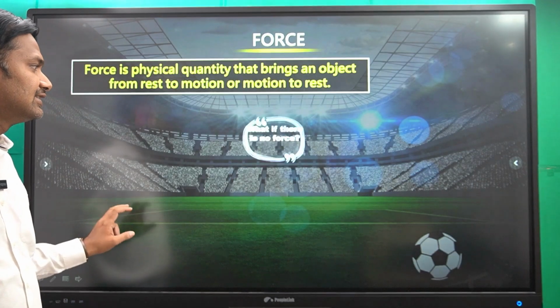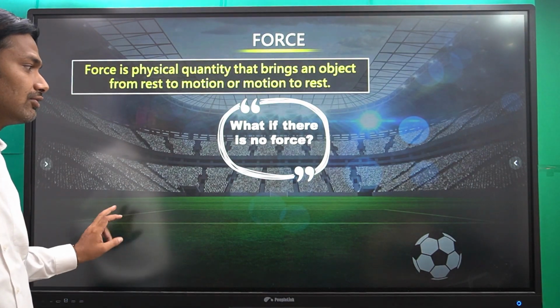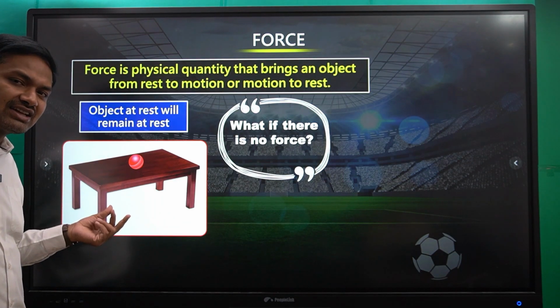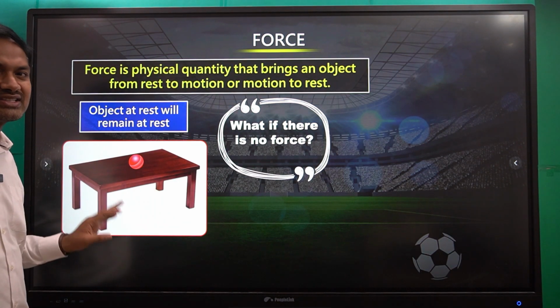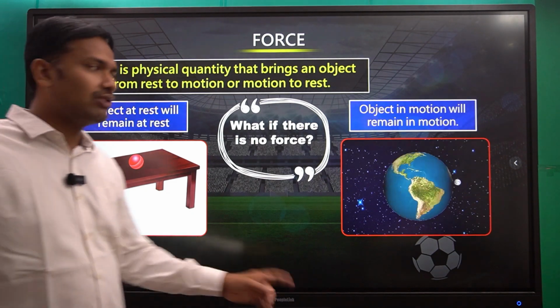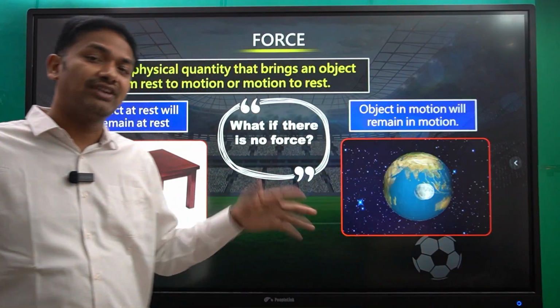Let us start. What if there is no force? What happens? See, if an object is at rest, it will remain at rest all the time. Next, if an object is in motion, it will remain in motion forever.